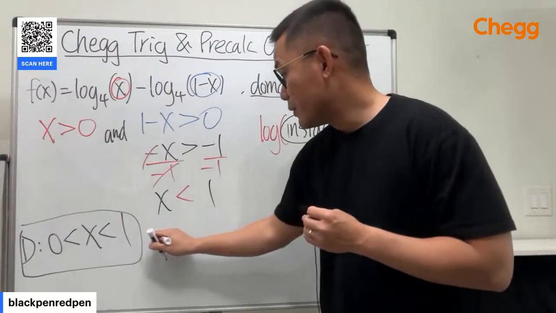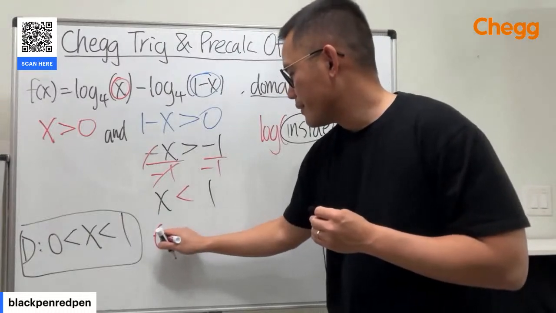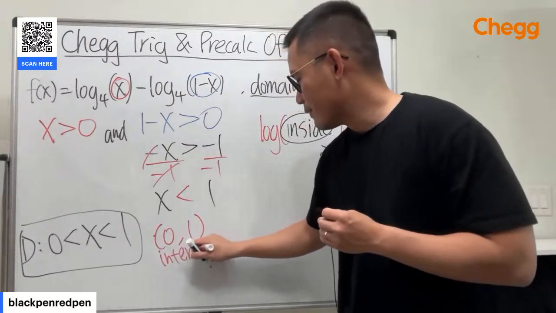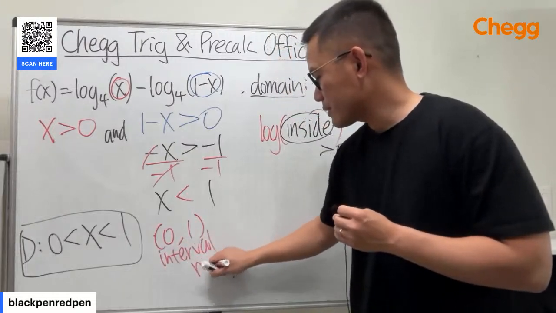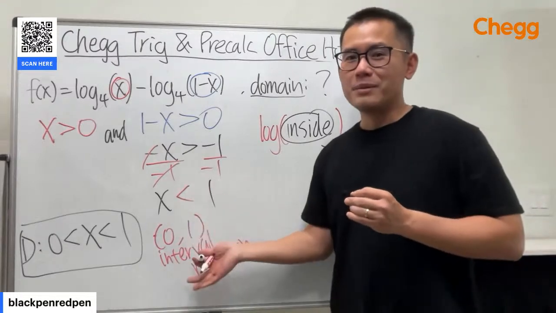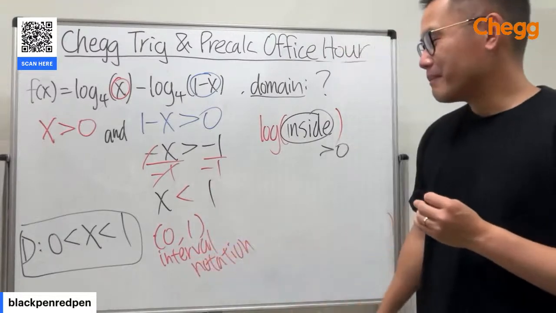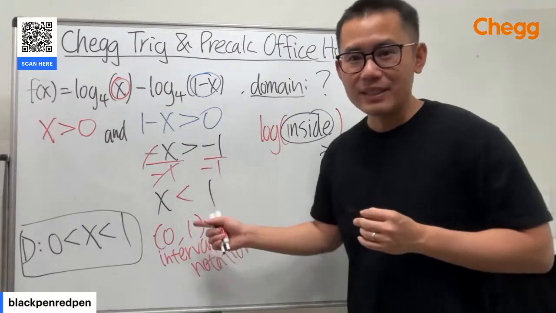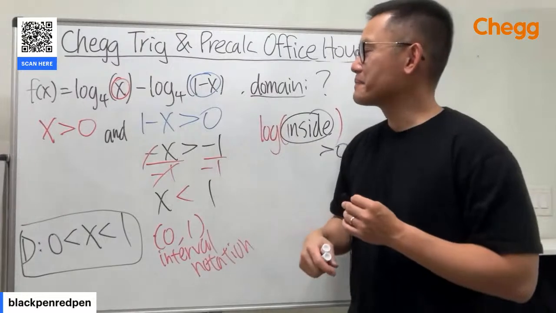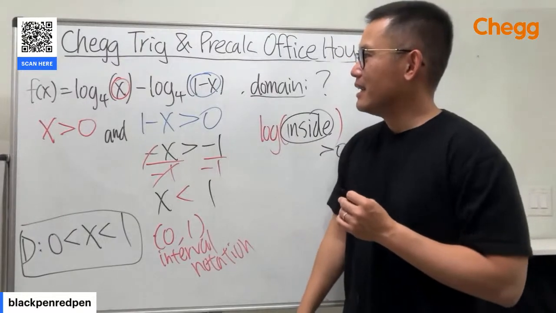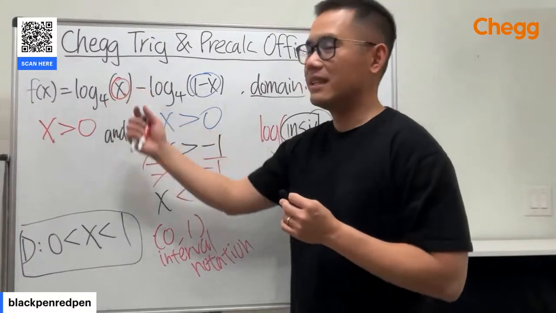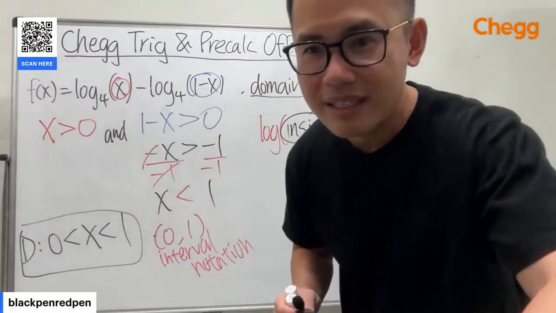And if you want to use interval notation, that will be 0 to 1. I don't like the interval notation. This is the interval notation, because it looks like 0, 1 is a point. So one way or the other, yeah, that will do it. If you have the parentheses on the very outside, actually I don't think that's doable in the sense that because you have log and x, it's really hard to solve that.